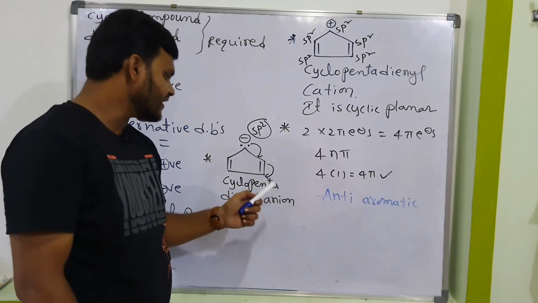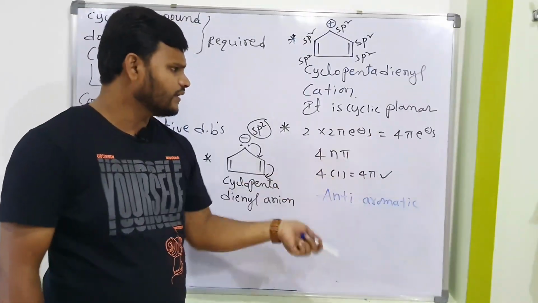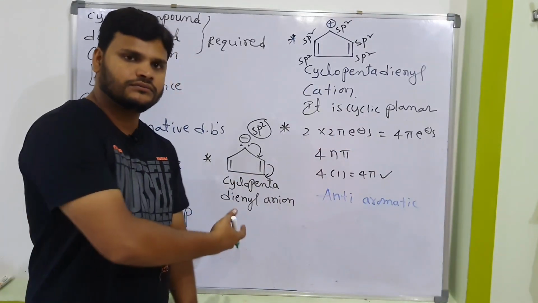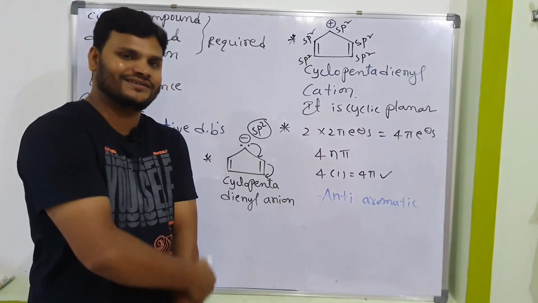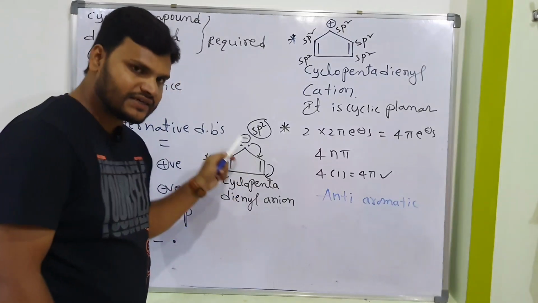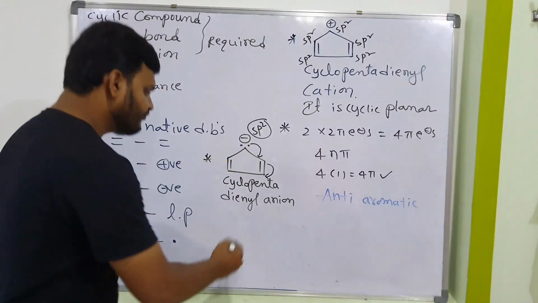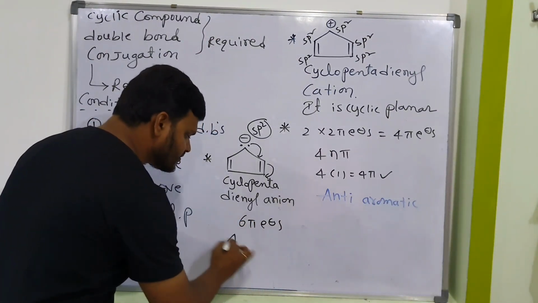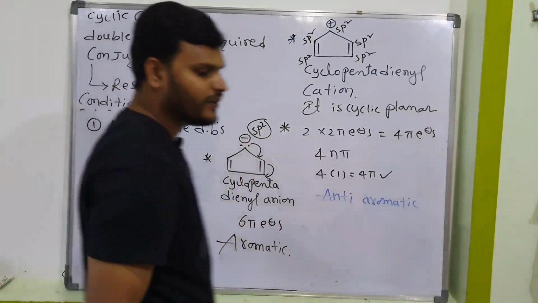Generally, maximum students see two double bonds, like here also two double bonds, so that's the reason 4 pi electrons. They will simply say anti-aromatic. It is simply a wrong answer. Why? Because here the lone pair is involved in resonance. That's the reason you need to consider these two electrons also. Finally, here how many pi electrons? 6 pi electrons. Is it aromatic or not? Yes, it is an aromatic compound.